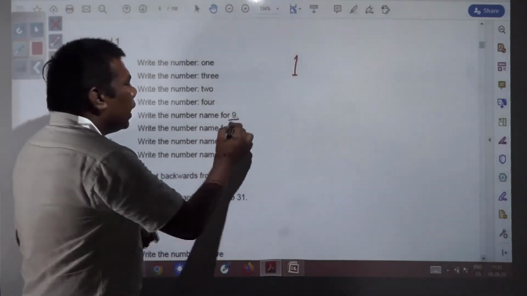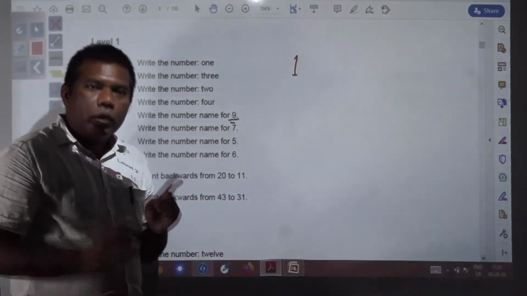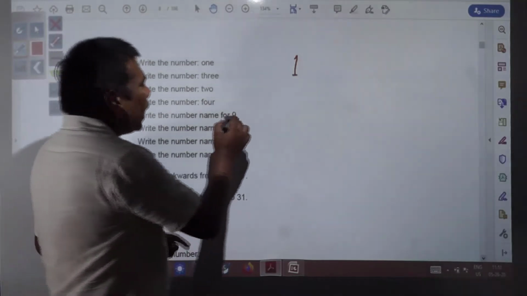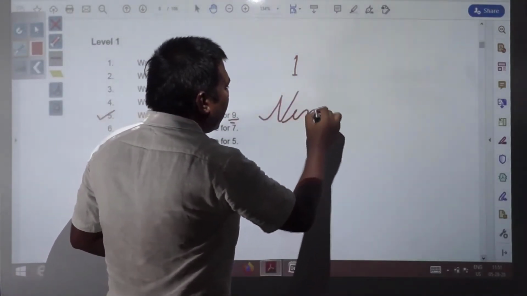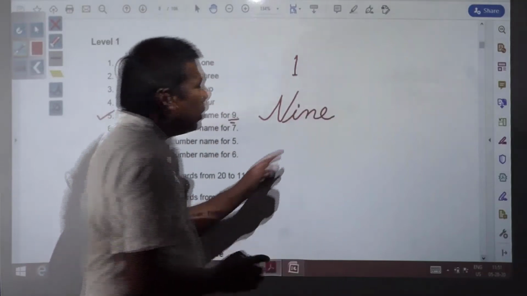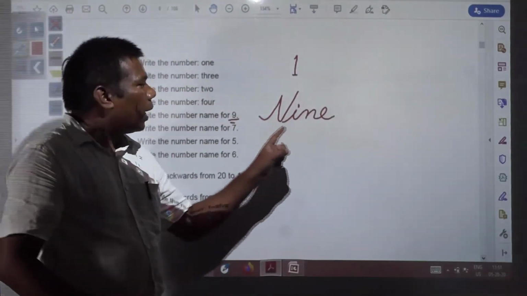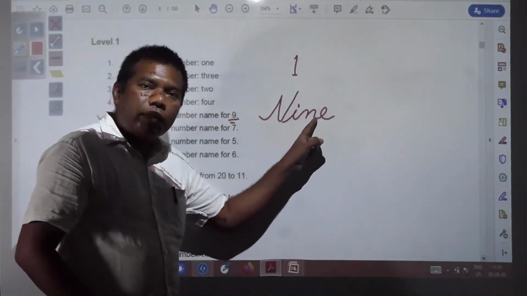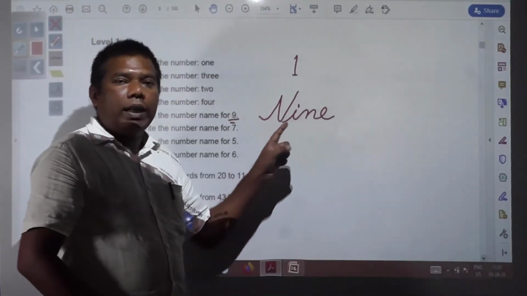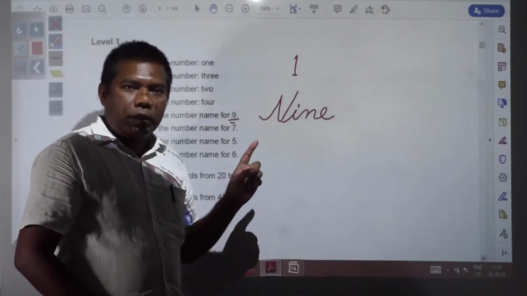Here you need to write the number name. You know how it should be written. How do you write 9? N-I-N-E. So in your copy, in the answer, you write N-I-N-E, and it should be in cursive writing, in a very proper way, neat and clean.